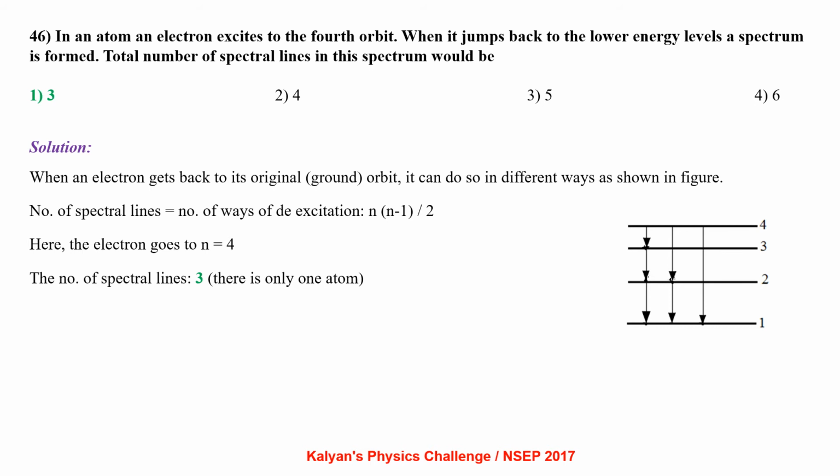Number of spectral lines is the number of ways of de-excitation, that is n into n minus 1 by 2. Here n is 4. So we get number of possibilities to be 6, but since there is only one atom, the number of spectral lines possible is 3.